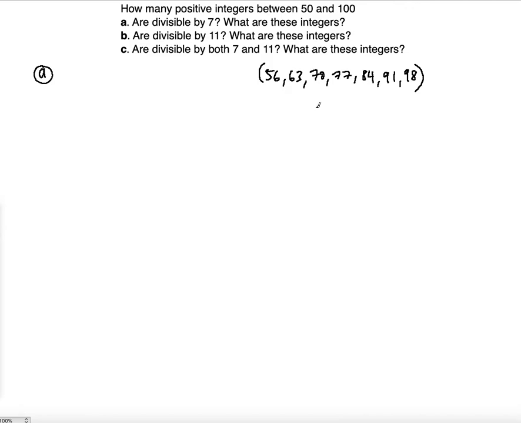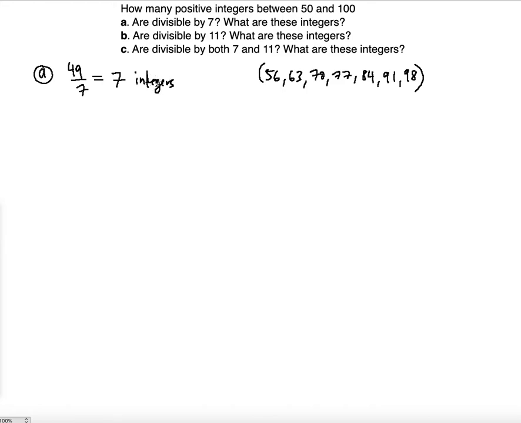The shortcut is to see that, first of all, count how many integers are between 50 and 100. You know that there are precisely 49 of them, right? Because 50 is not included. So if you start counting from the 51st to the 99th, you will have counted 49 integers exactly. So what you do is you divide 49 by 7, and that's all, right? Because you're talking about the division by 7. So you divide 49 integers by 7, and you will see that there will be exactly 7 such integers. So this is the shortcut way.